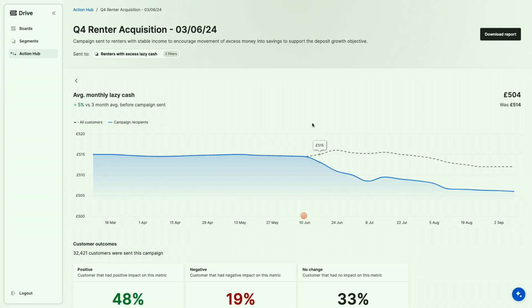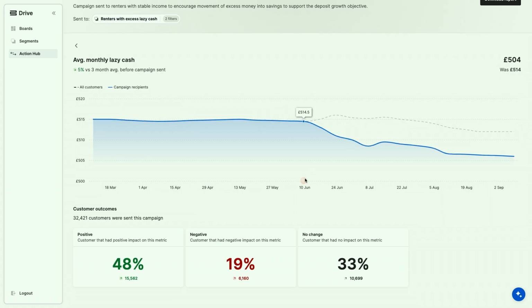What happened was we were looking for renters with spare disposable income or spare income in their accounts, and we wanted to encourage them to sweep them to other accounts. So that was the message we sent out. We can see what happened here. We sent the message on the 10th of July, and that's had a great impact on the customers.